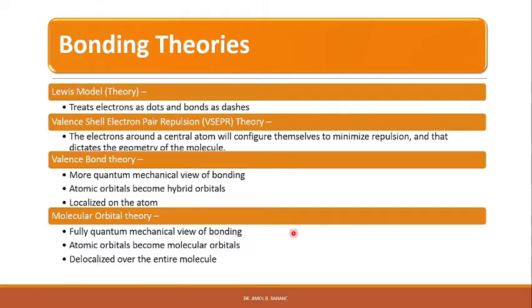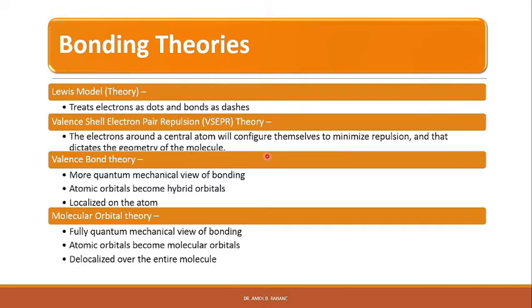Such theories are the Lewis model or Lewis theory, which treats the electrons as dots and bonds as dashes. Another theory is valence shell electron pair repulsion or VSEPR theory. In this theory, the electrons around the central atom will configure themselves to minimize repulsion, and that dictates the geometry of the molecule.